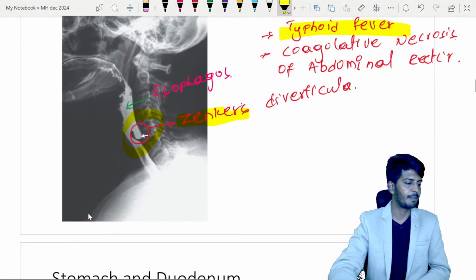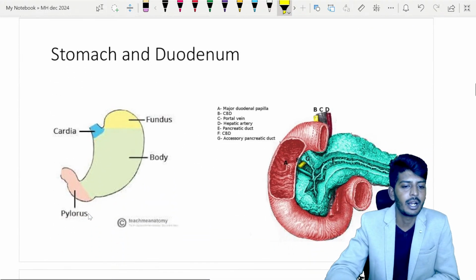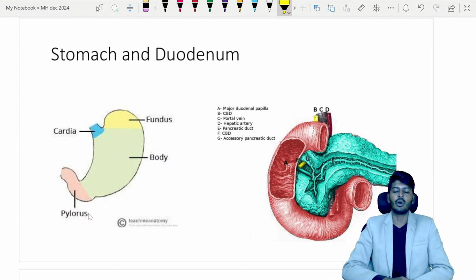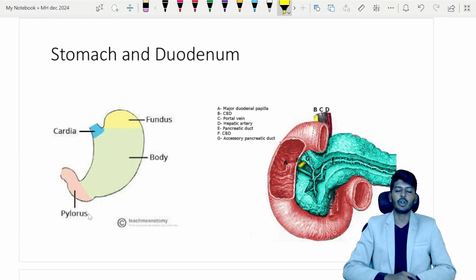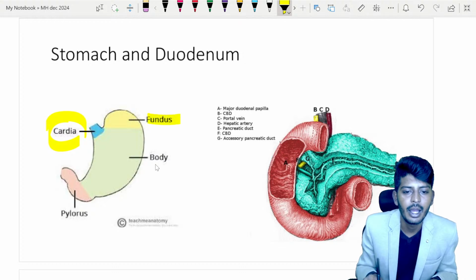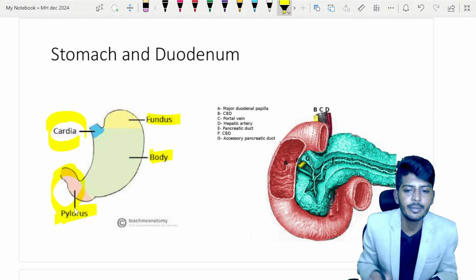All right. Hope this part is clear. Let's continue to the stomach and the duodenum. What are the important topics which are very commonly asked? In the stomach and the duodenum, we know the parts of the stomach. We have the cardia, fundus, body of the stomach, and pyloric part. The pyloric part works as a sphincter.